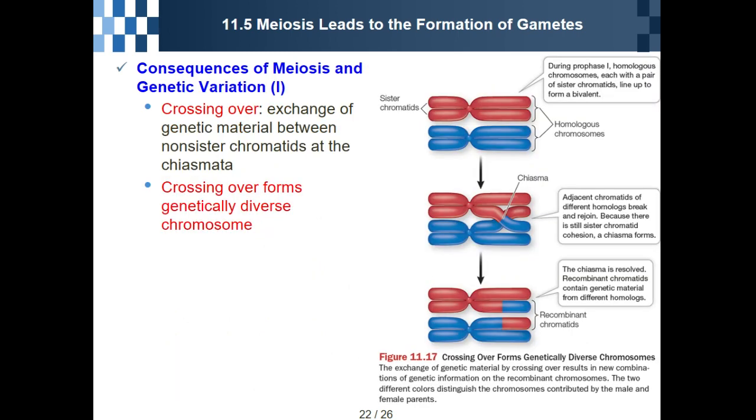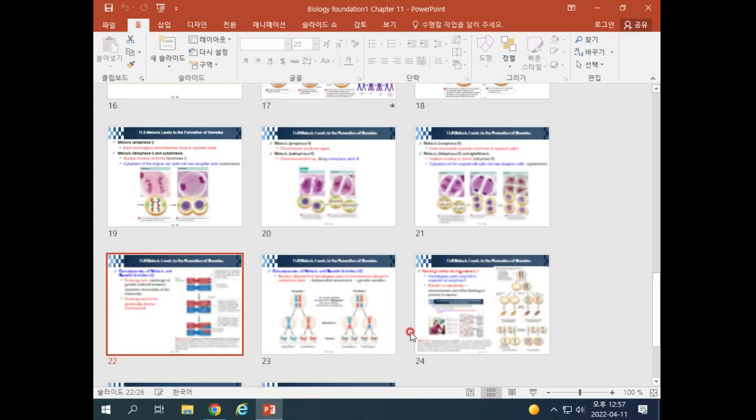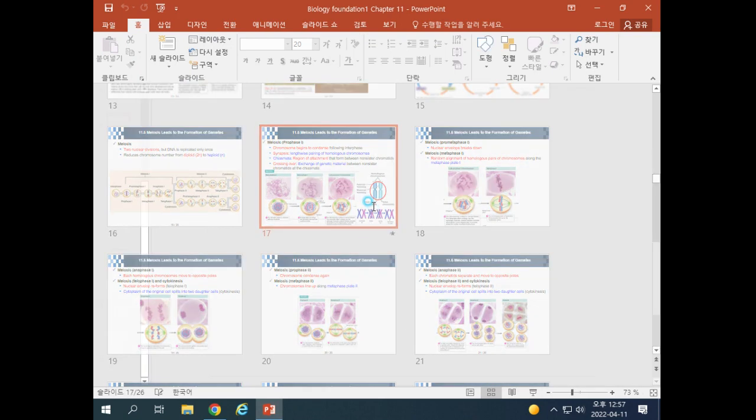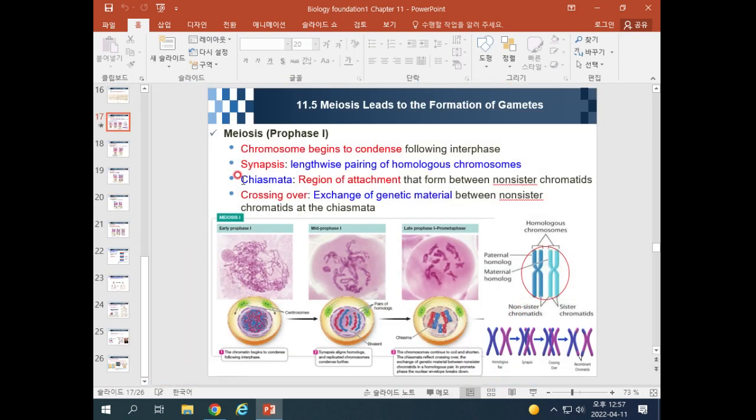How about crossing over? When does it happen? Kim Do-yeon? When does it happen? Jo Young-un? Which phase does it happen? I already mentioned that during meiosis, especially prophase 1, crossing over happens, okay?